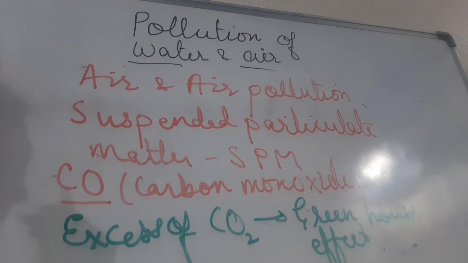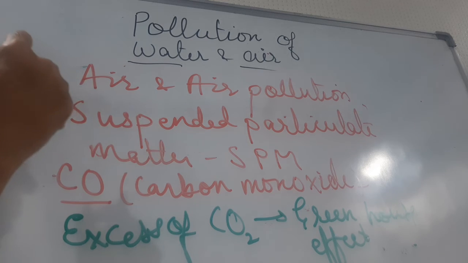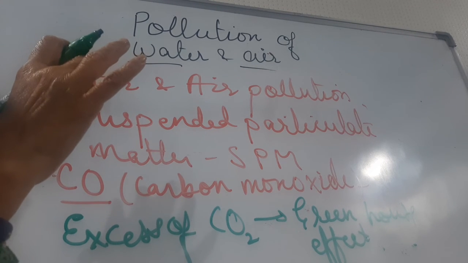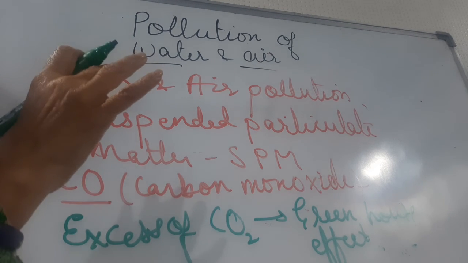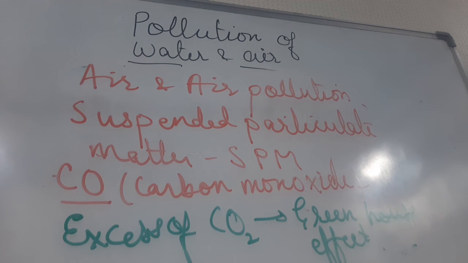Okay, if excess of carbon dioxide is there, you all know that when the heat of the sun falls on the earth, some of the heat is absorbed by the earth and the extra heat is reflected back by the earth. But when excess of carbon dioxide is there, it is not allowing extra heat to reflect back from the earth and causes greenhouse effect. This is believed to cause an increase in the temperature of earth, which is known as global warming.